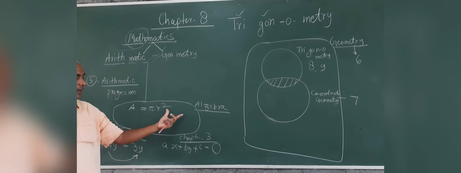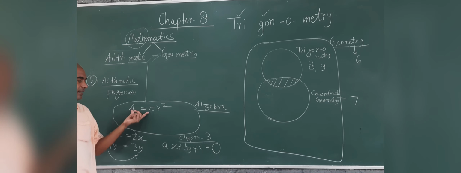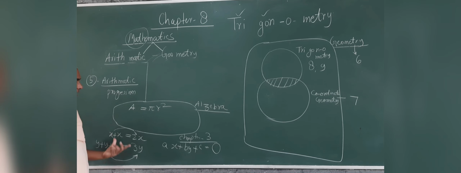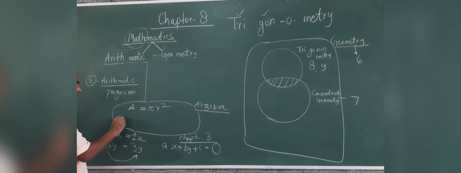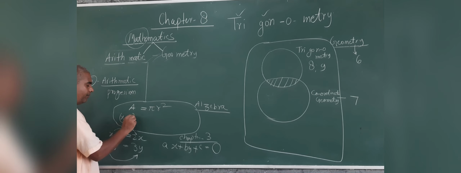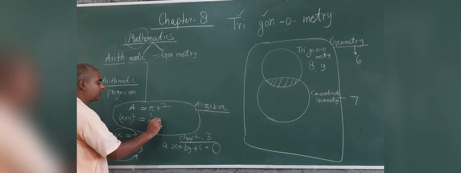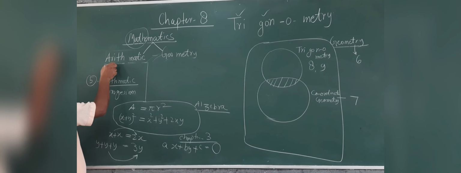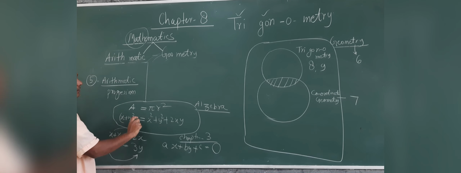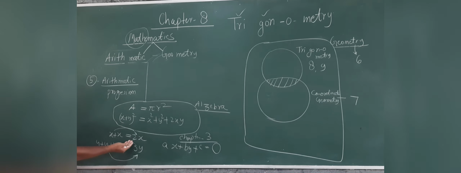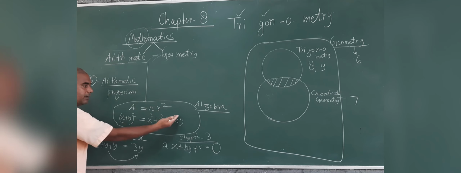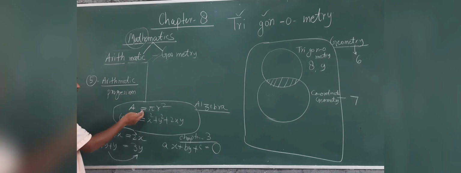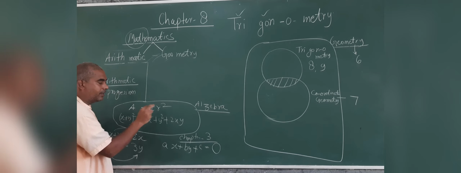So in algebra we use alphabets to write mathematics. So x plus y to the whole square, whatever formula you have written, x square plus y square plus 2xy. In the general form, if you have to write the general form, you use algebra. To write arithmetic, to write geometry, it's again a tool.